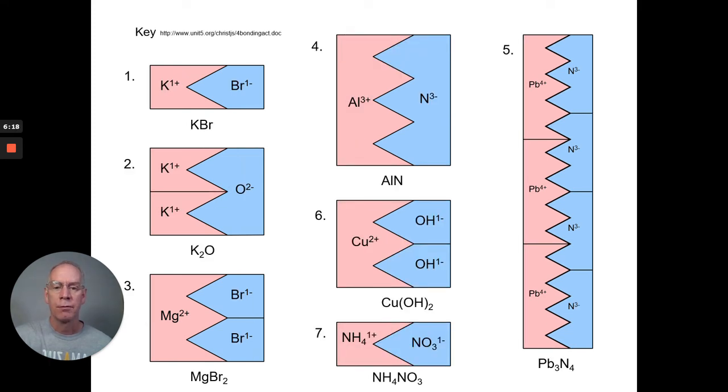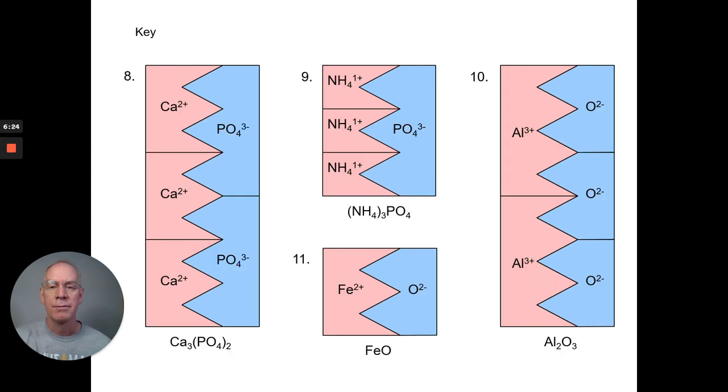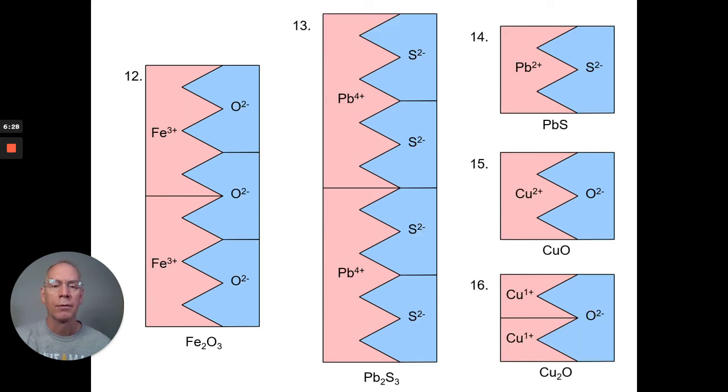Okay? All right. There is, if you want, a little activity that you can do related to this. The answers for it, of course, are going to be right here. When you go through, there's the first 5 or 7, and there's through 11, and 12, 13, 14, 15, 16. Now, I want to just point out on 13. 13 is not correct. It says the answer is Pb2S3. Notice it's Pb2, but it's not S1, 2, 3.